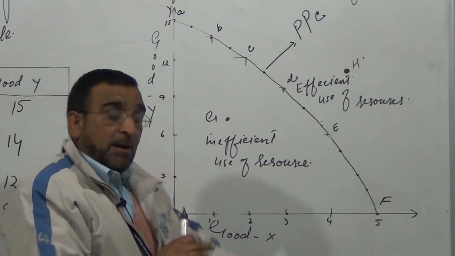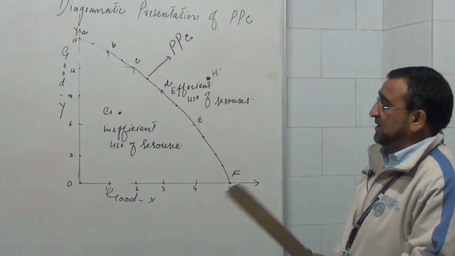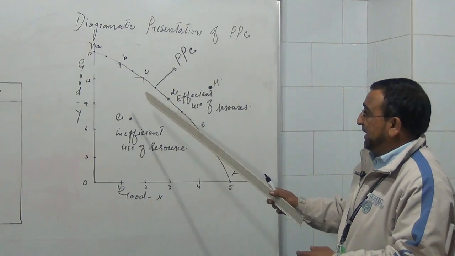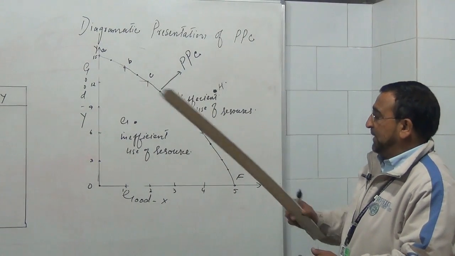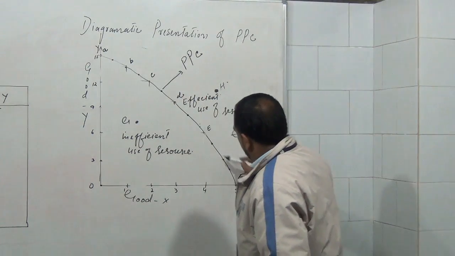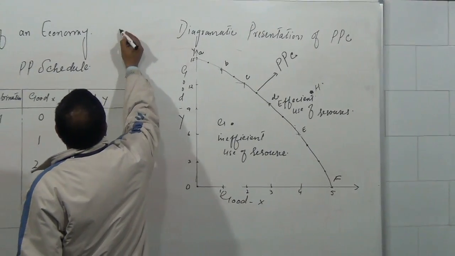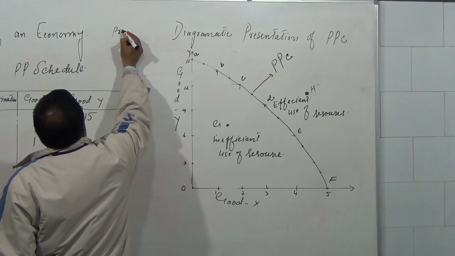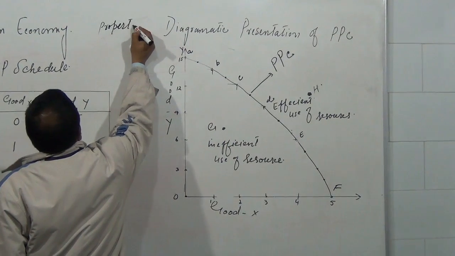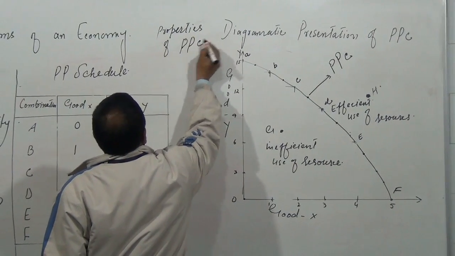So for today, I feel it is enough. In the next lecture, I will explain two things. That is, this production possibility curve has properties. Here I am going to write down properties of production possibility curve.